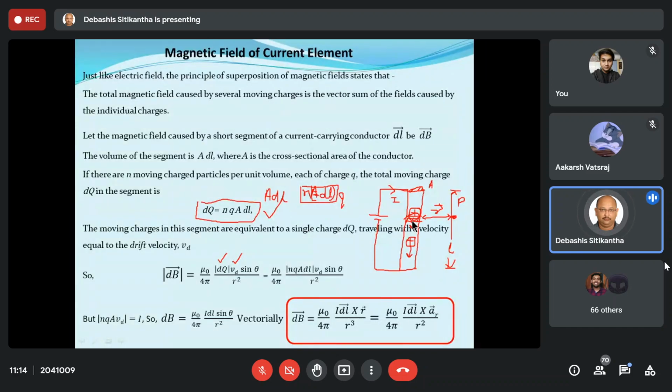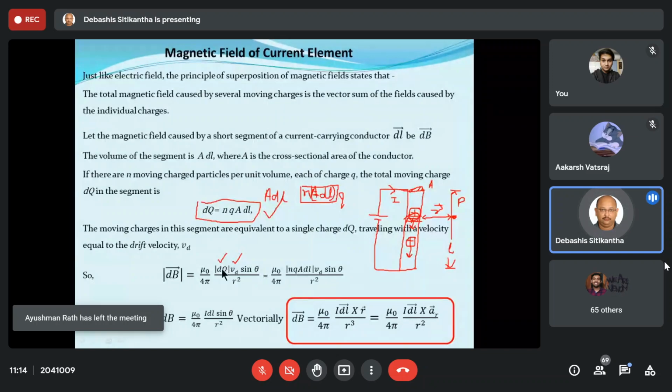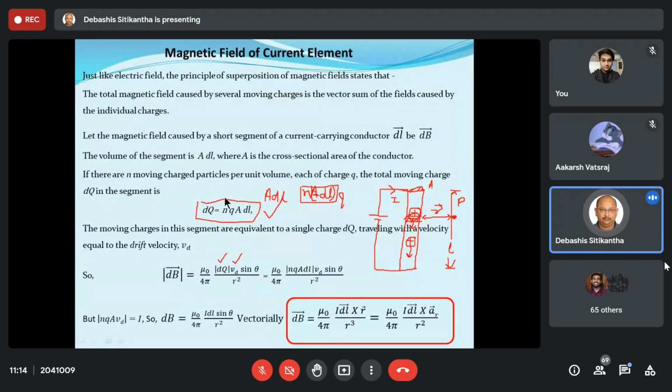Okay. So till now we have been talking about this particular equation. What is this theta? Now this theta is something very useful. Rather, I will say theta is the angle between the current element and the position vector. Now, what is the current element right now? I cannot tell you, just wait for the next slide. For the time being, let us forget about this theta. It is simply written as theta over here. Now, over here, in place of this dq, let me replace it with this equation.